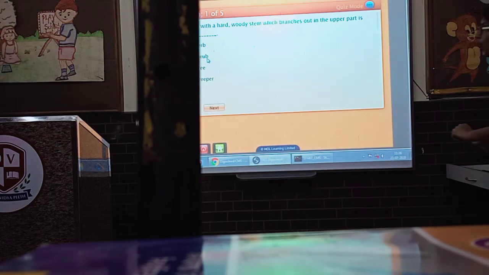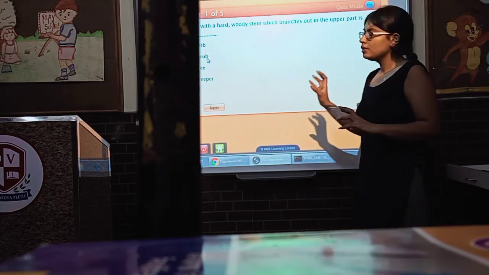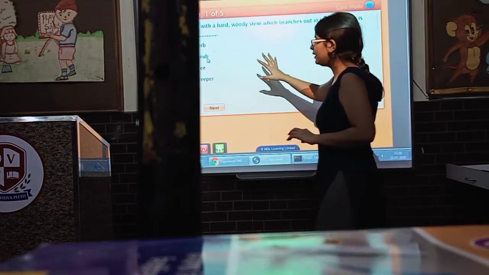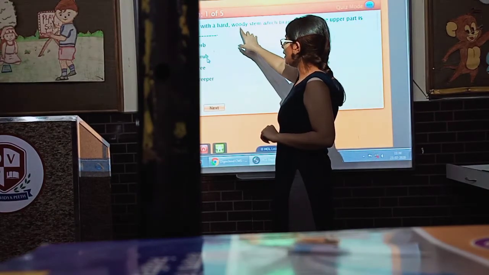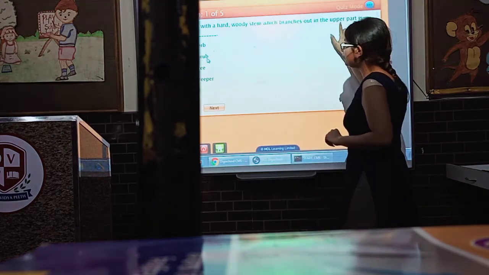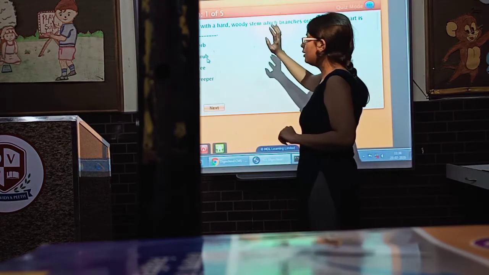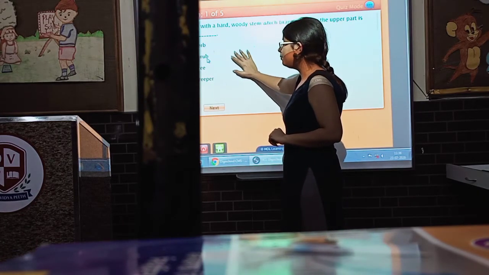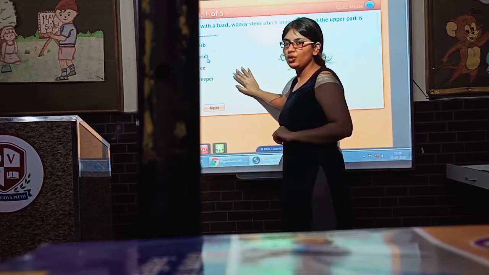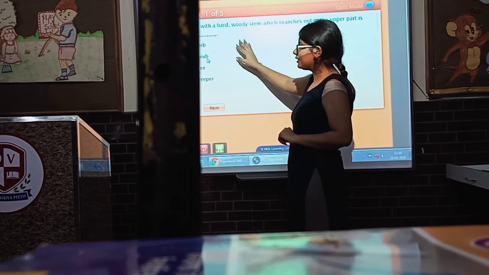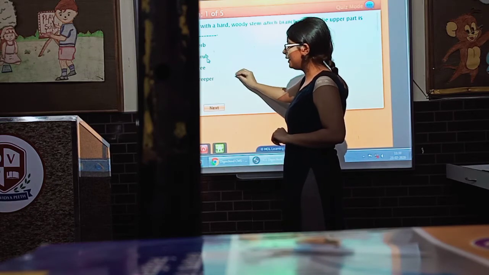Okay. Now we will do some questions through which the chapter will be clear to you. A tall plant with a hard, woody stem which branches out in the upper part is called. ऐसे प्लांट को क्या कहा जाता है? Herb, shrub, tree और creeper. You have to mark the answer. Class, you have 1 minute. Mark the answer fastly. Herb, shrub, tree or creeper.